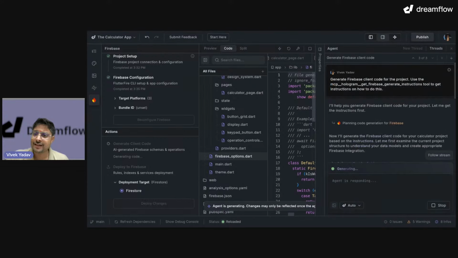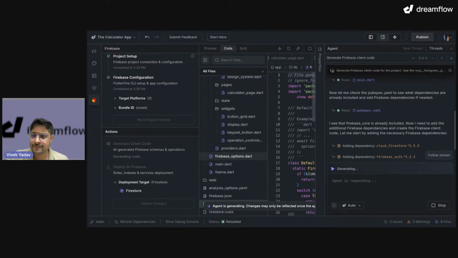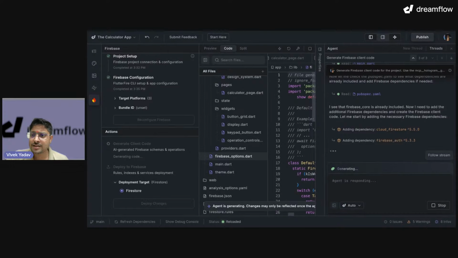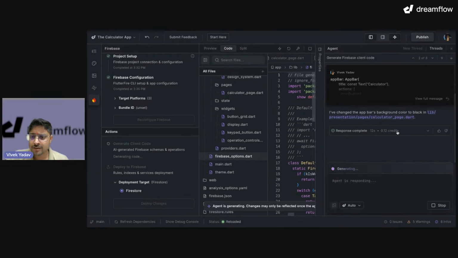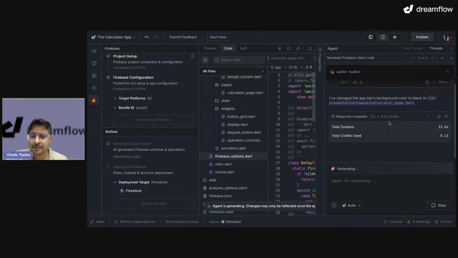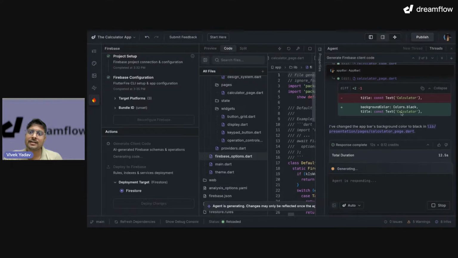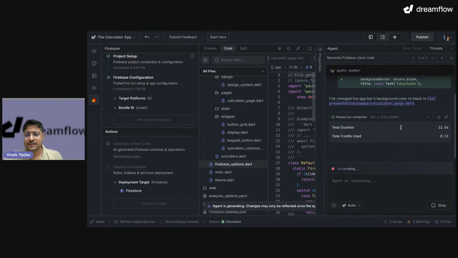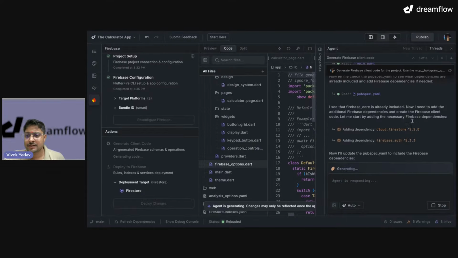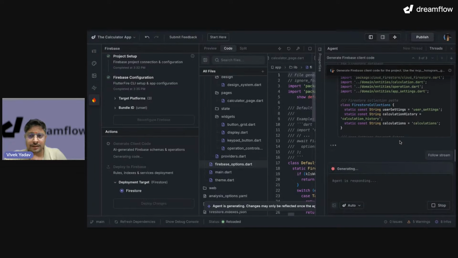Okay. So for Firebase, it has started reading a lot of things. Oh, we have not checked how much credit it has used there, right? It used 0.12 credit to update the text and the color. Oh, that's good. Not bad. And it updated correctly, right? It went and updated the background color. Perfect. Let's go back to the current agent.